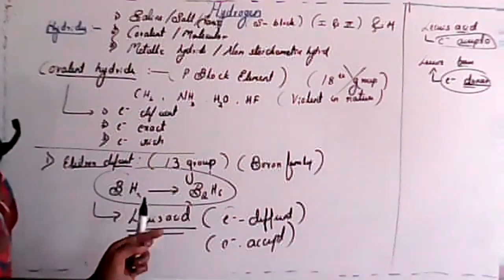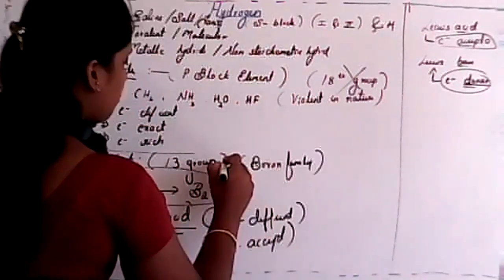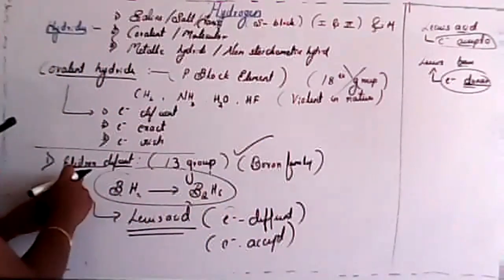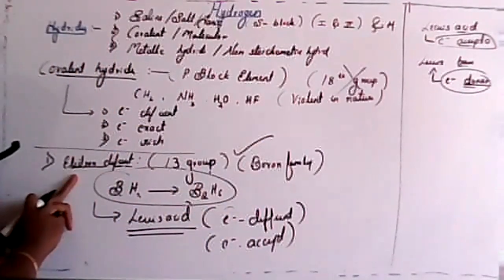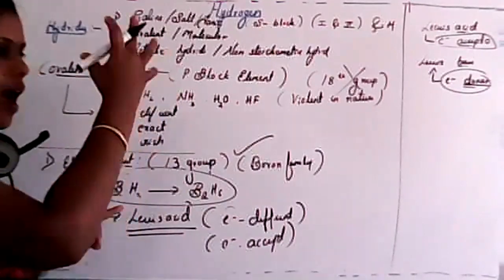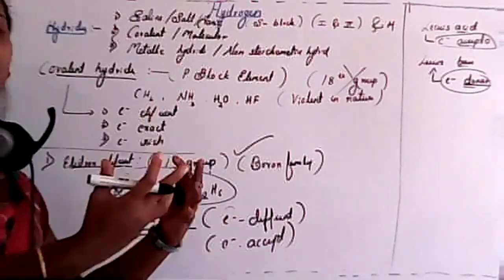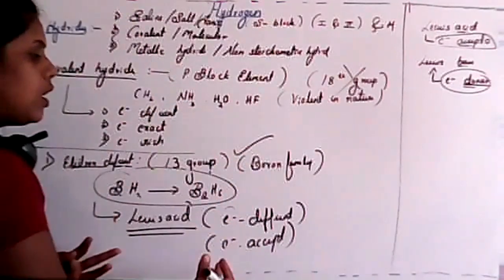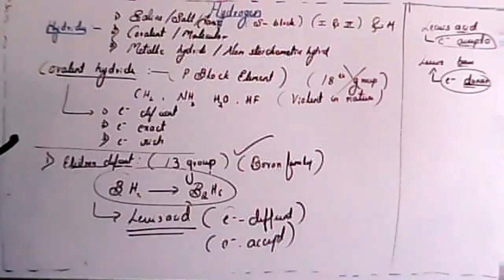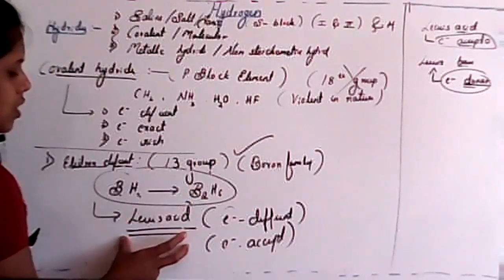Is it clear? You have to remember that a group 13 element reacts with hydrogen and forms an electron deficient hydride. Another thing, it has less, that means there is no sufficient amount of electrons to form a covalent bond according to the Lewis structure. And further, it is used as a Lewis acid.